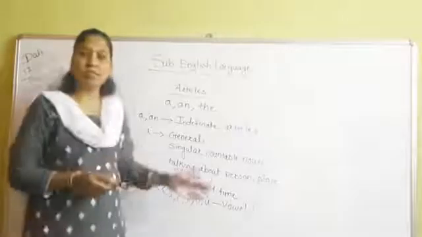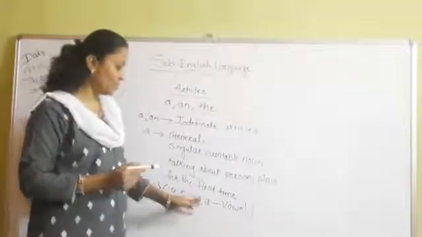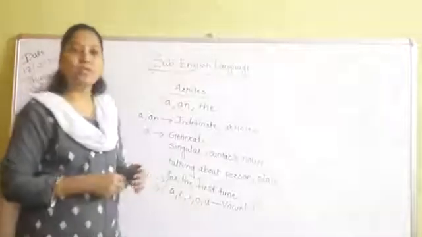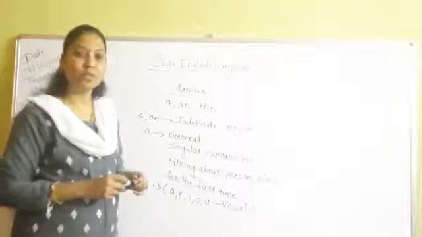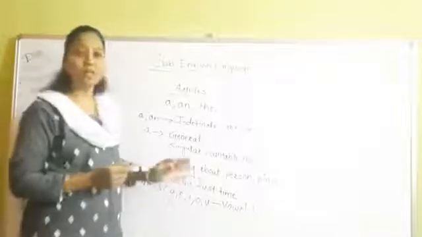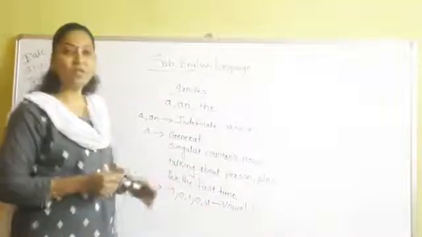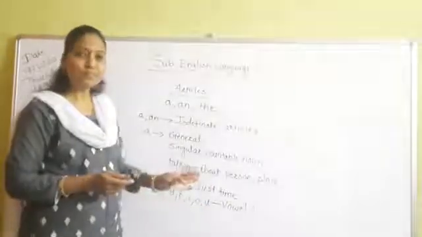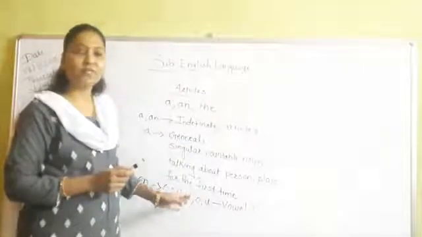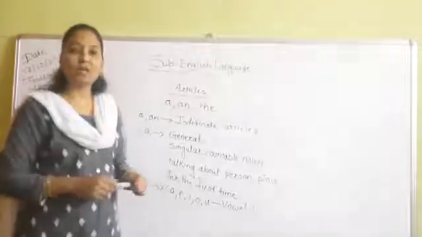So whenever the spelling starts with any one of the vowels A, E, I, O, U, we use an before that word. We have seen various examples: apple, elephant, ice cream, orange, umbrella. We write an before these words as they start with these vowel sounds.